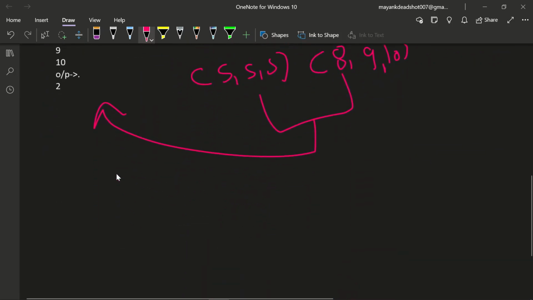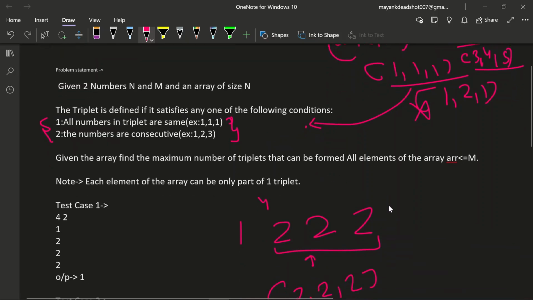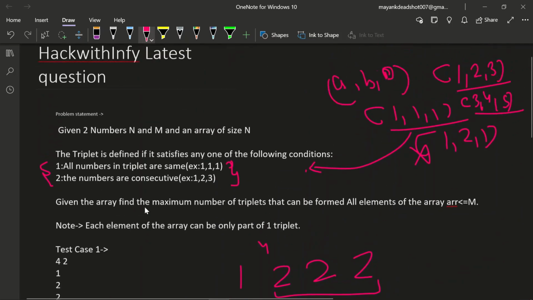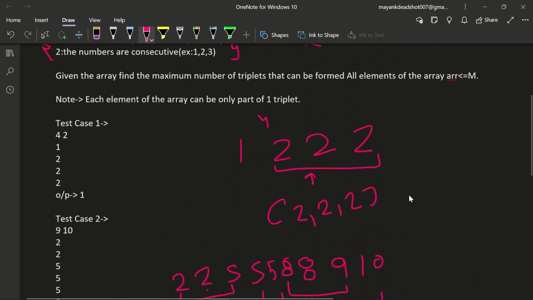So this is all about the question. I have made you understand the test cases and what the question is saying. Now I will tell you the exact solution, how you can solve it in very little time.